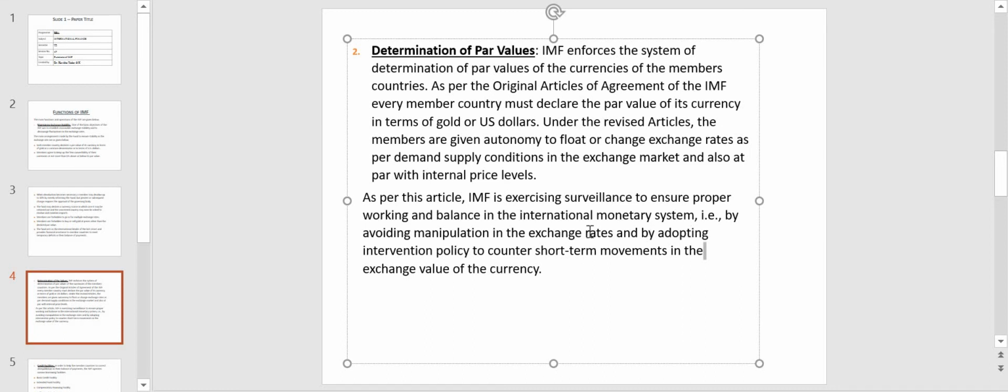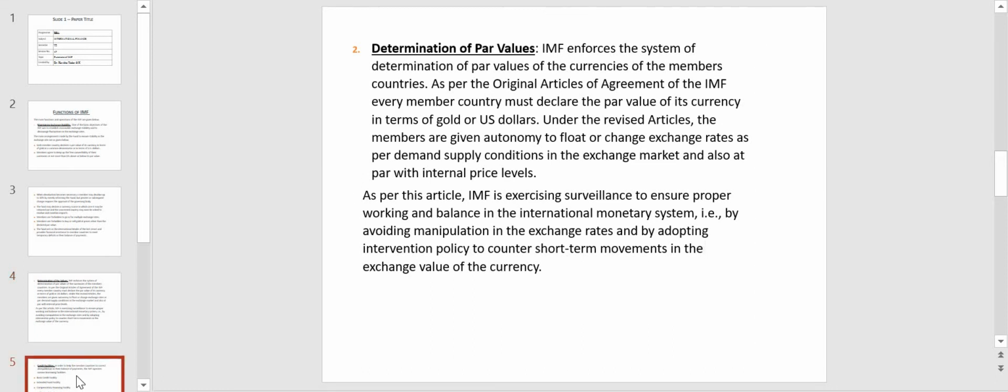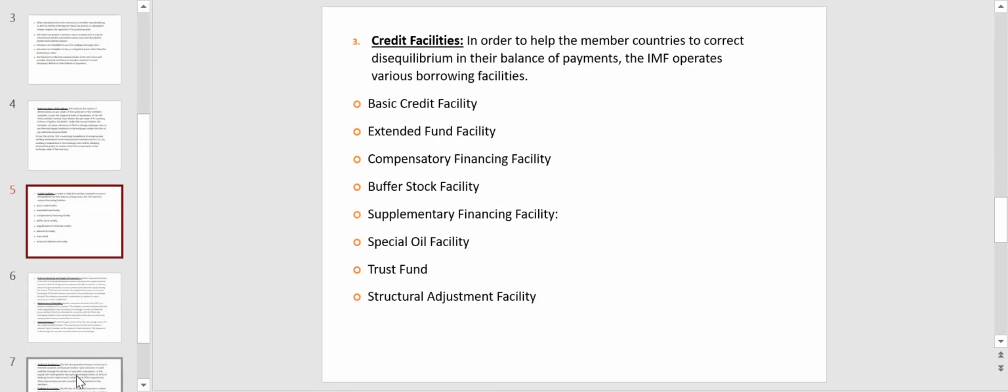If suppose they find any, then they will adopt an intervention policy and they will see that such things will not happen in future, and they will advise them on corrective steps. Okay, so this is with regard to determination of par value.